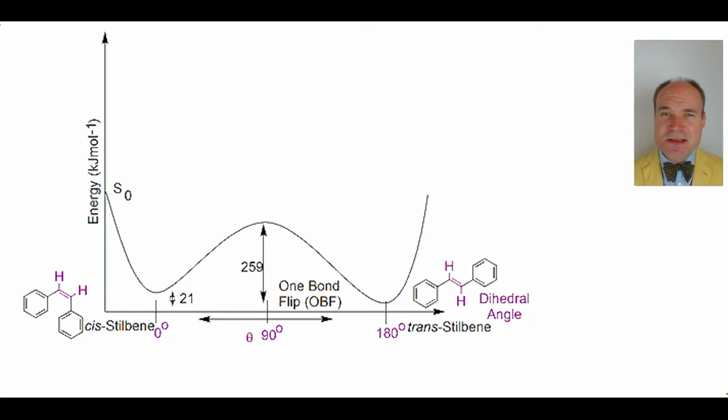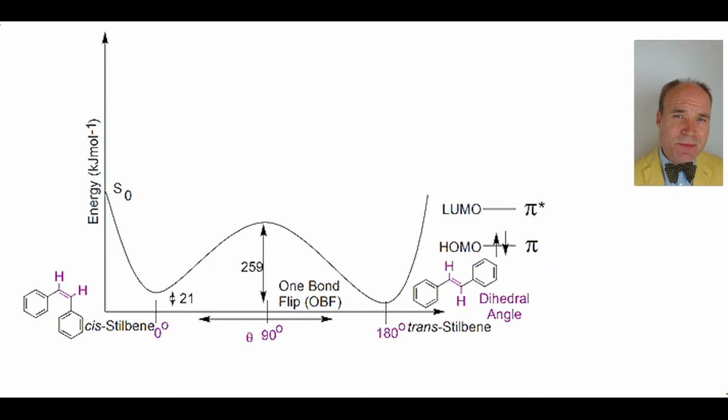This excludes such rotation without breaking and reforming the pi bond. But this relates to the ground state S0, where the highest occupied molecular orbital, HOMO, is the pi orbital that contains 2 electrons, and the lowest unoccupied molecular orbital, LUMO, is pi star antibonding orbital with no electrons.